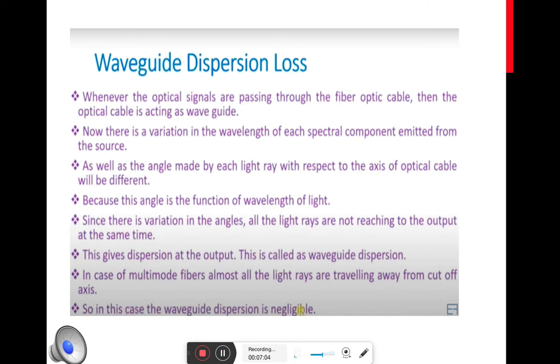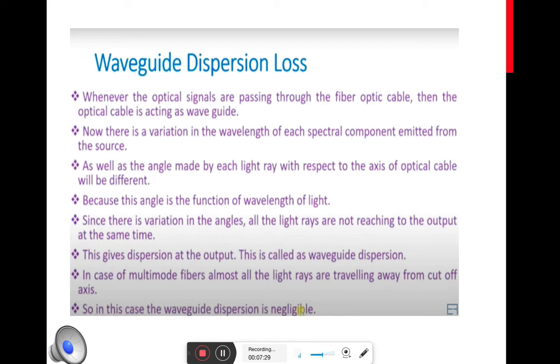As I already mentioned, different input signals will have different spectral components with different wavelengths. So when we are launching these different spectral component input signals into the optical fiber, they will be confined to the optical fiber at different angles.